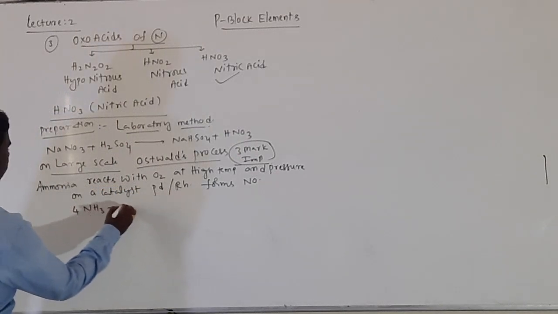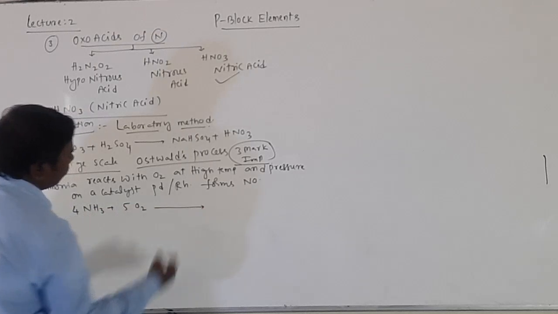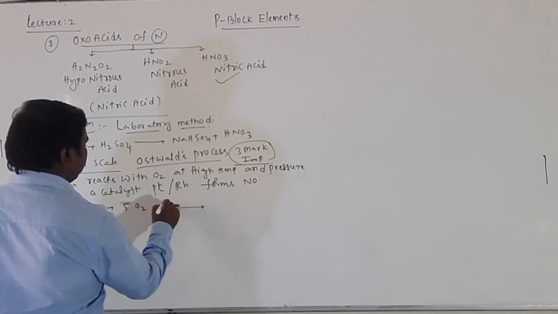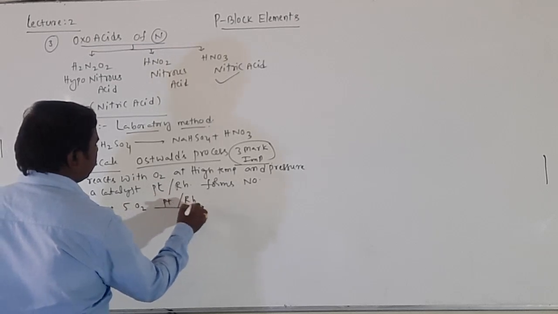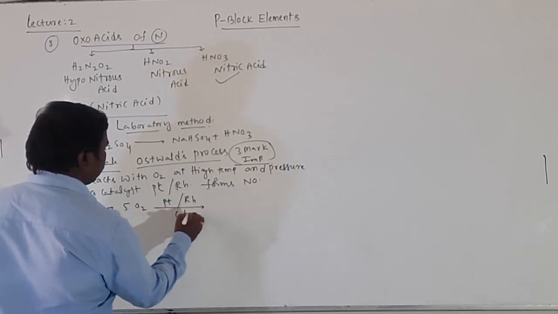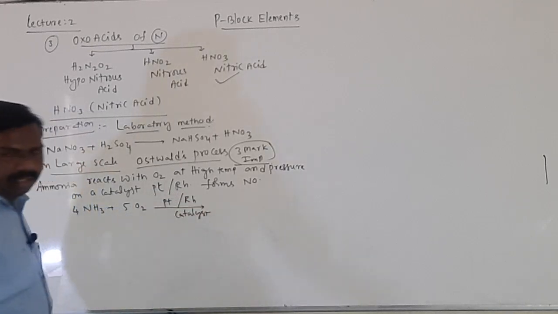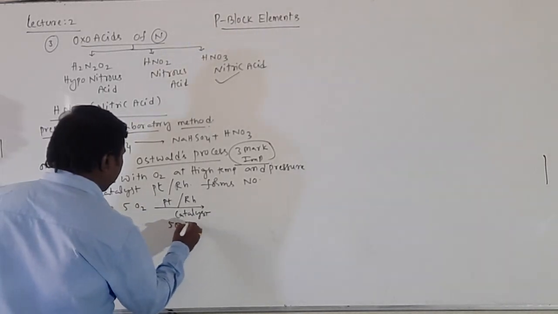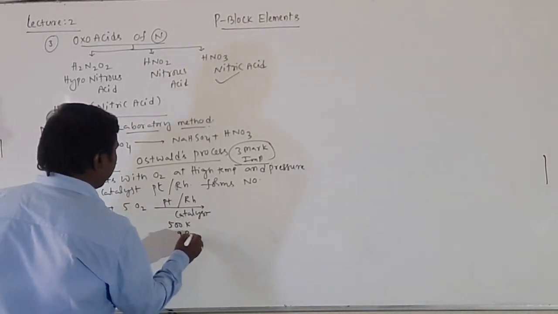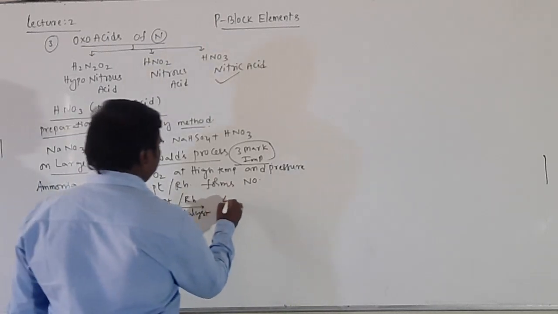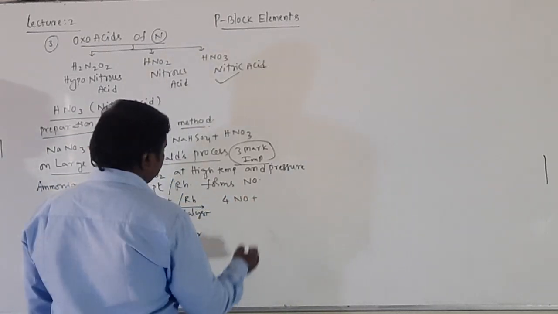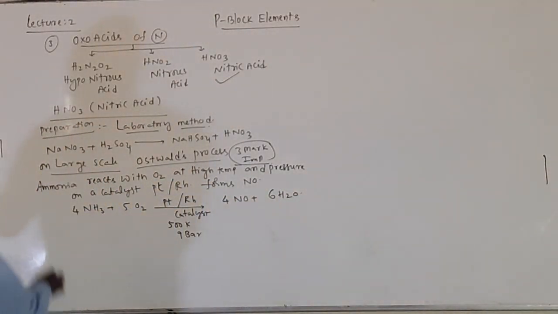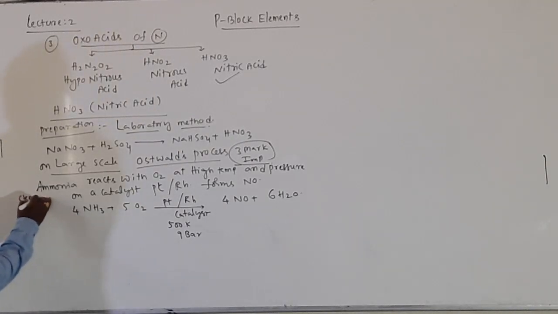4NH3 plus 5 moles of oxygen gas reacts on platinum or rhodium as catalyst at a temperature of 500 Kelvin and 9 bar pressure, then forms 4 moles of NO plus 6 moles of H2O. It is step 1, students, first step.